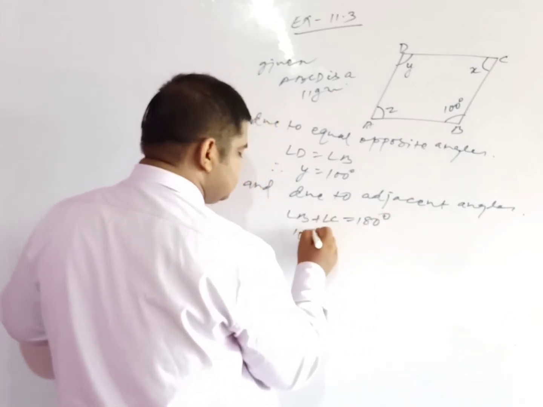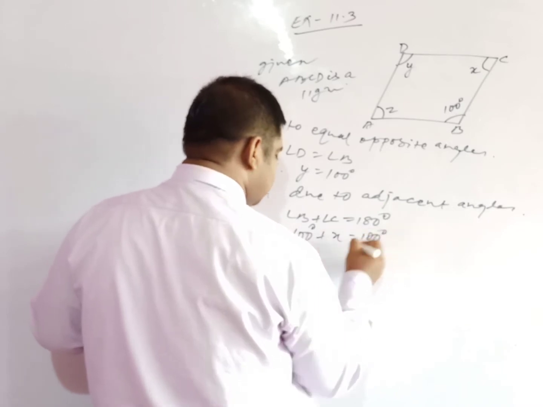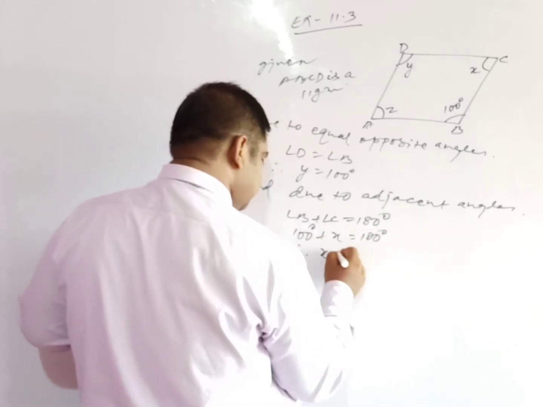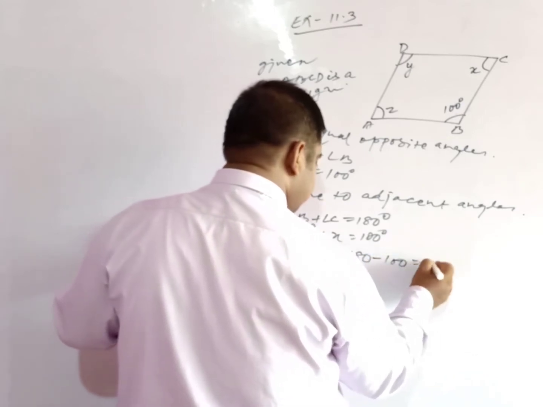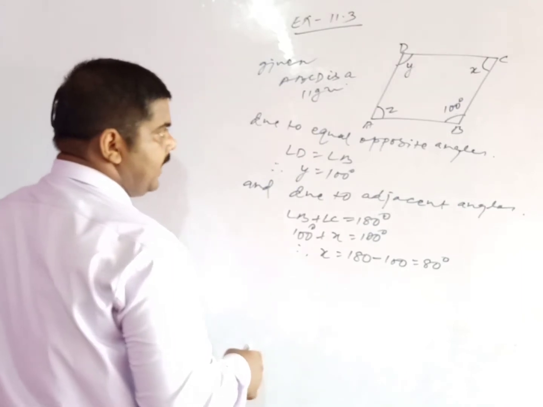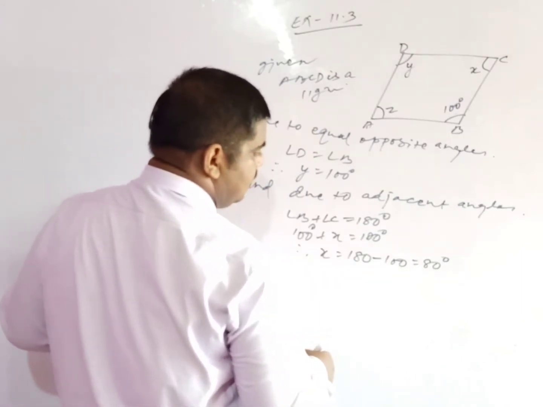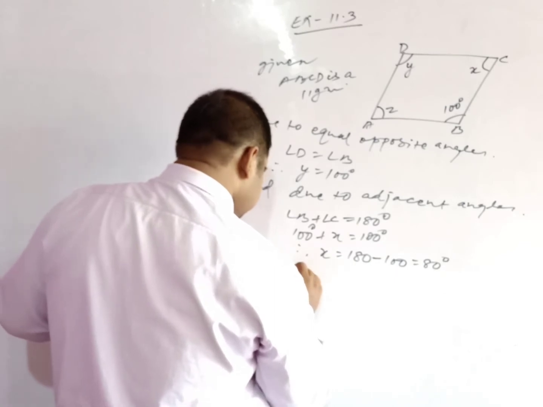Angle B is 100 degree plus x is equal to 180 degree. Therefore x is equal to 180 minus 100 is equal to 80 degree. So the value of x is equal to 80 degree.